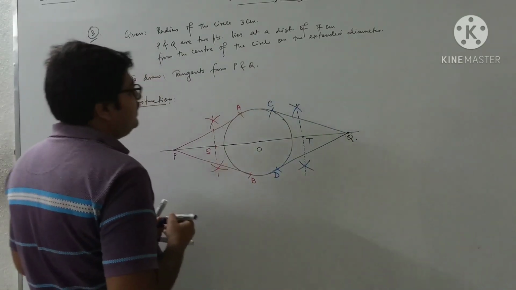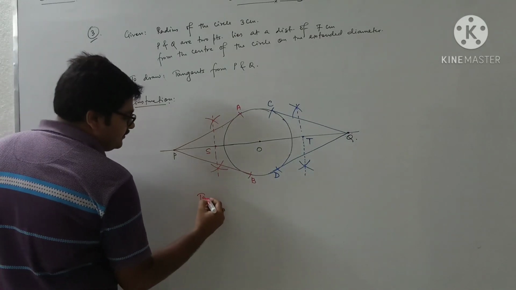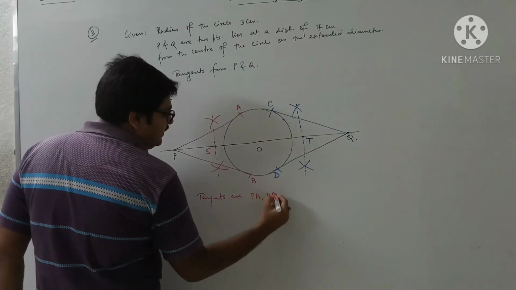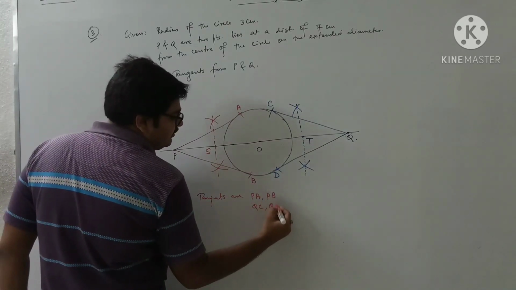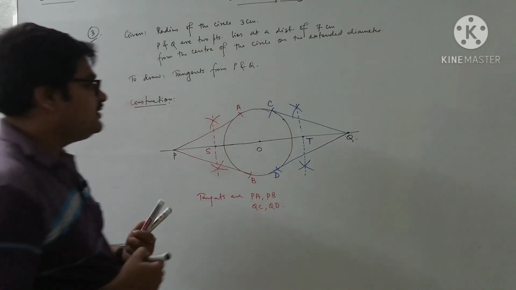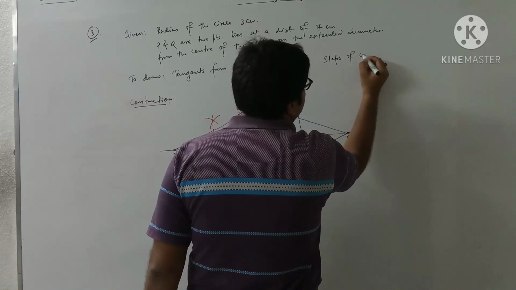So, what are the tangents? The tangents are PA, PB, QC, QD. Now, what do I have to write? Steps of construction. Now, going for the steps of construction.